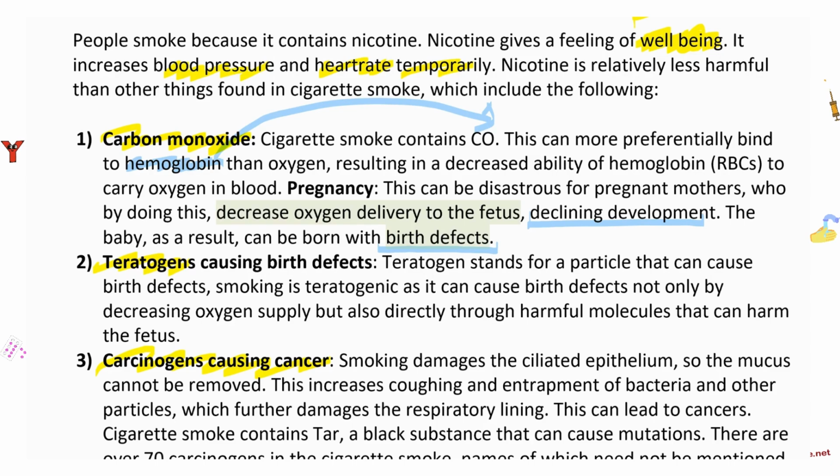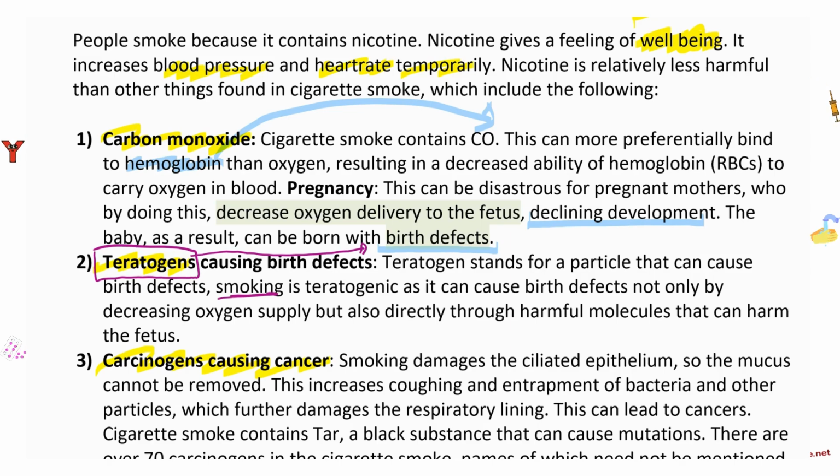Teratogens cause birth defects. Teratogens are all those agents. This is a fancy word for basically something that will cause birth defects. So cigarette smoke, of course, is known to cause birth defects, so that's also a teratogen. But you have many different teratogens. Alcohol is a teratogen. What else? A lot of drugs are teratogens, like some anxiety medications and some depression medications. Smoking is teratogenic, and so are some drugs, alcohol, etc.